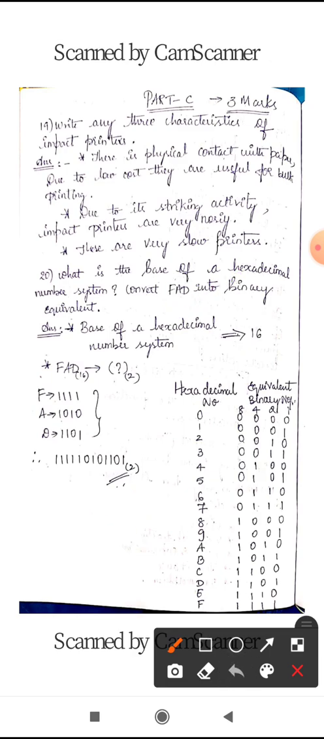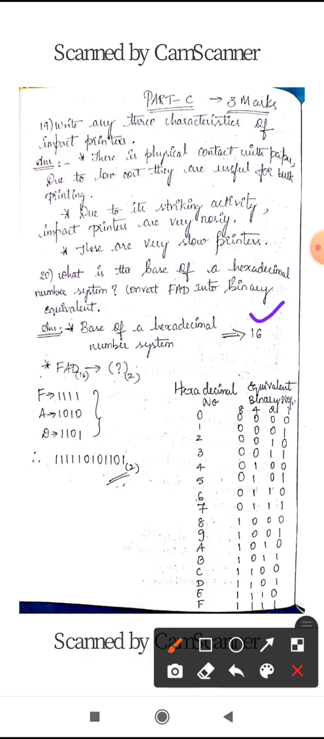So what is the base of the hexadecimal number system? The base of the hexadecimal number system is 16. Okay. So next you have to convert the given number into its binary equivalent. So what is the number they have given? FAD. As soon as you see this FAD number, in your mind it should come that it is a hexadecimal number.